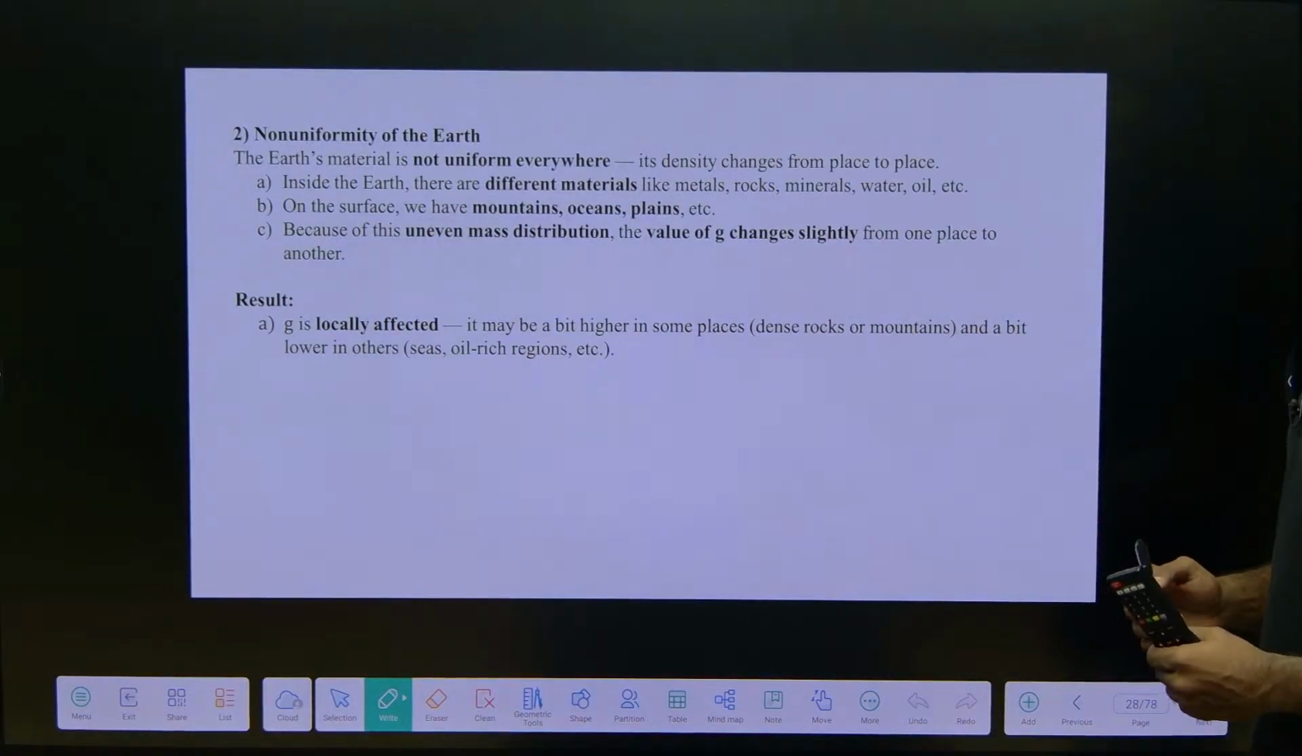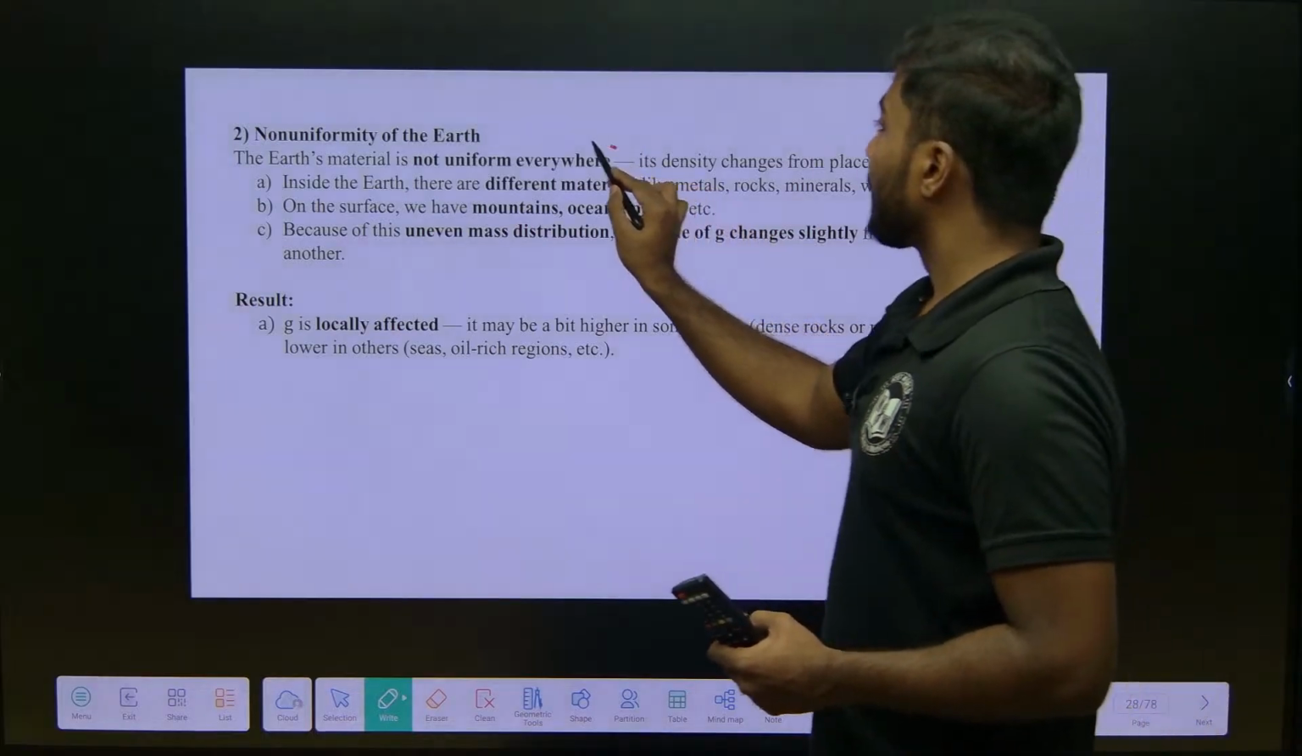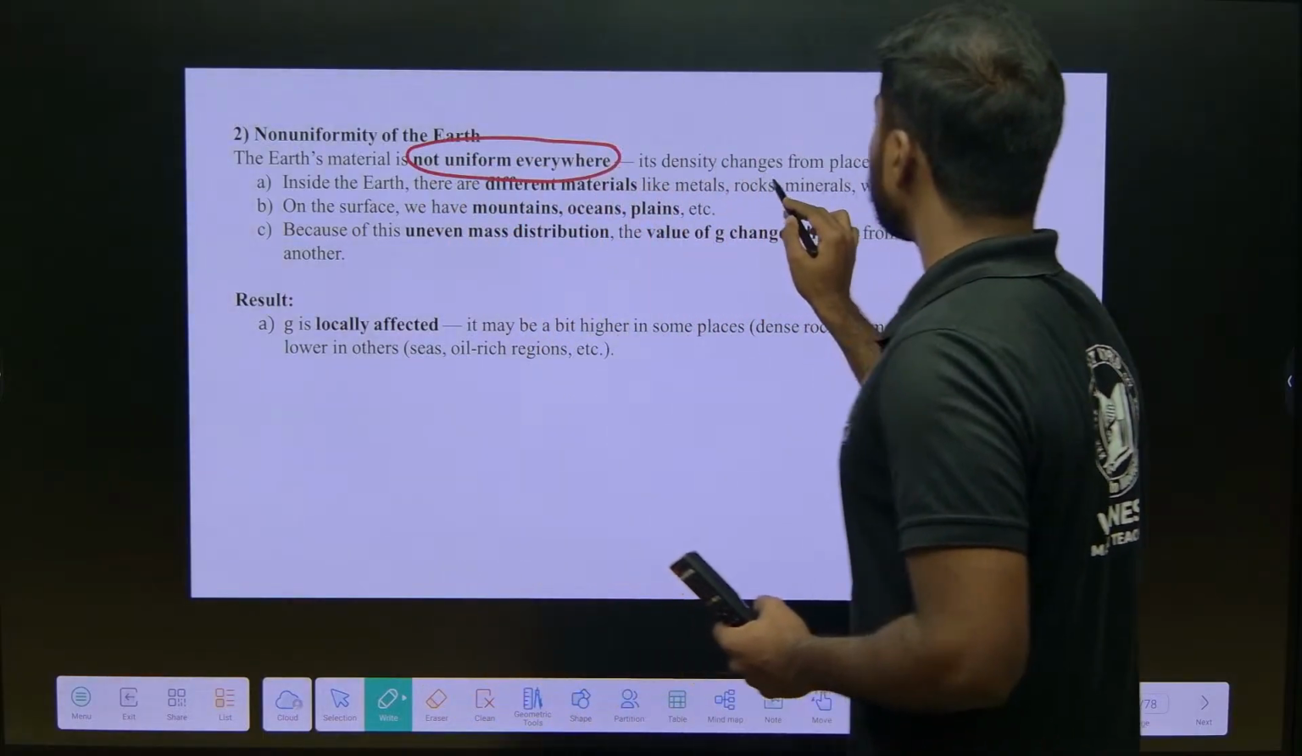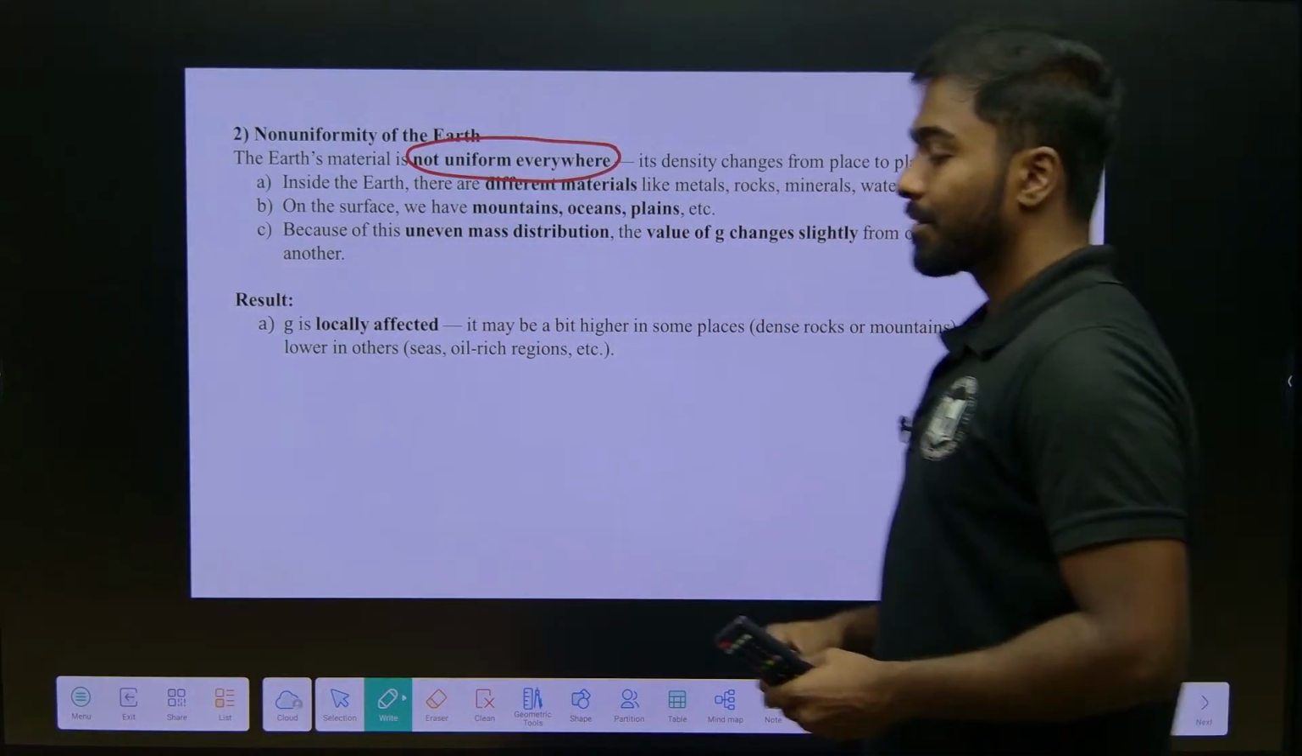So, now non-uniformity of Earth, right. Earth's material is non-uniform everywhere, its density changes from place to place, right.